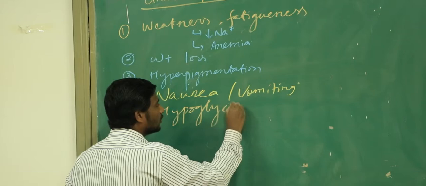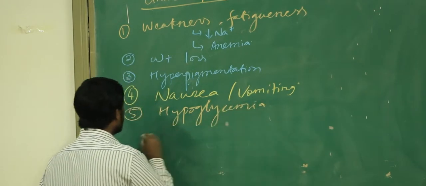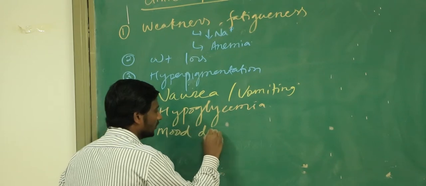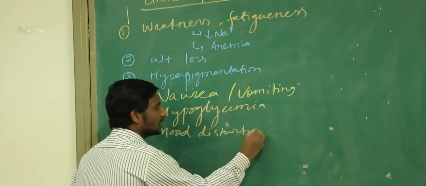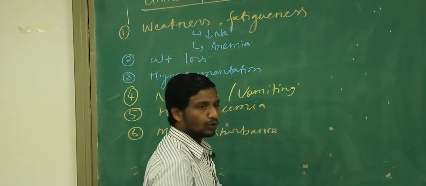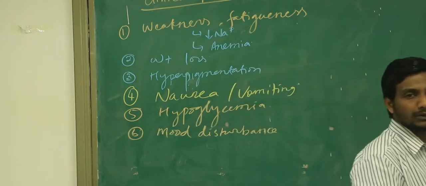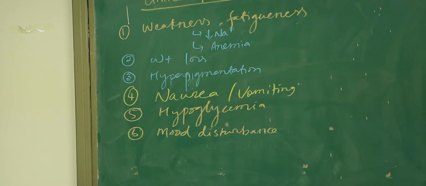Sometimes this patient may also come to you with bad mood. So mood disturbances will also be found sometimes. Depression and mood disturbances are another very common feature of this disease. So we have seen a few common symptoms here. All of you tell me, what is the very common symptom of hypoadrenalism? The weakness and fatigue.